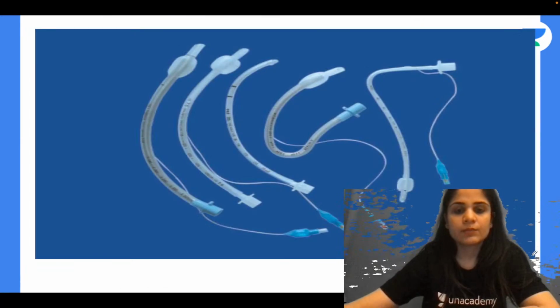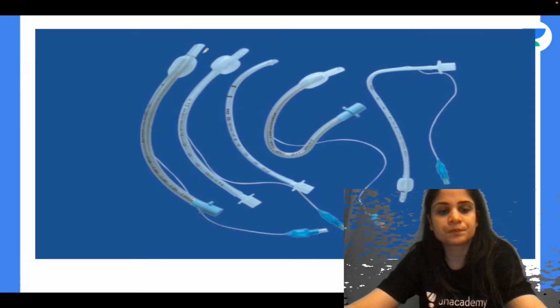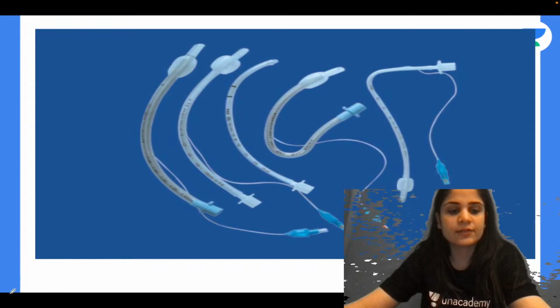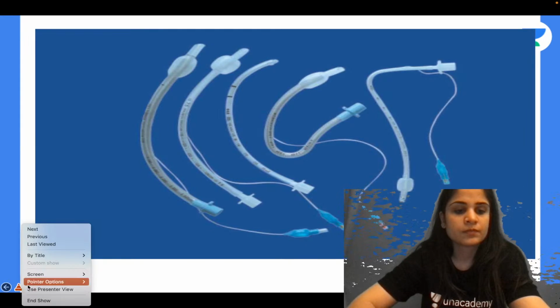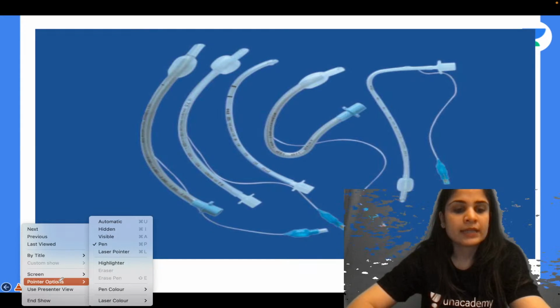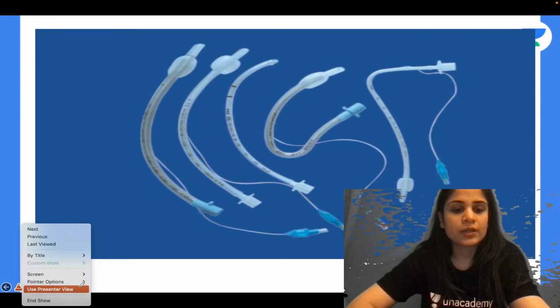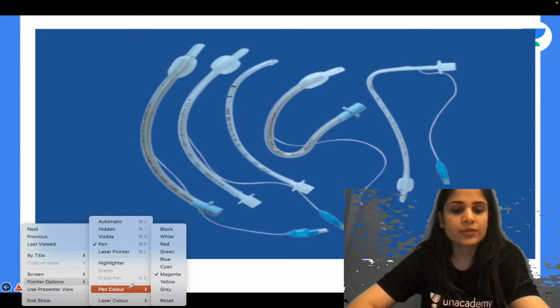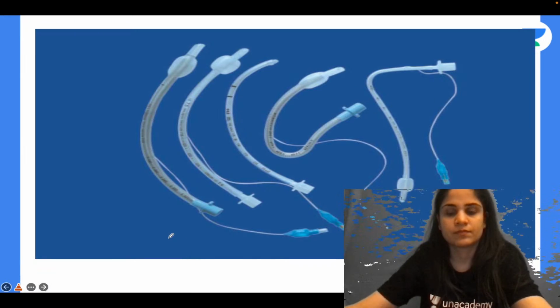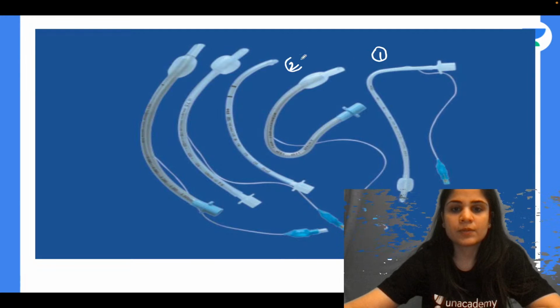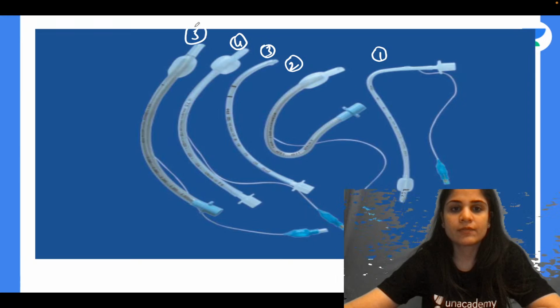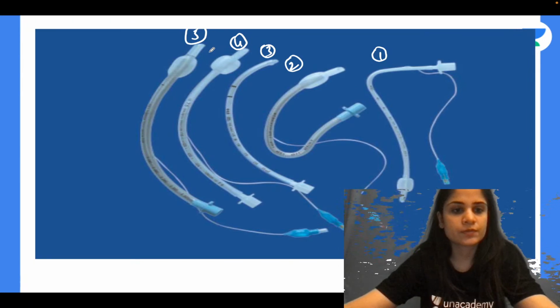Alright, moving on to our next picture. So you need to identify each and every part of this picture. Tell me what these different types of tubes are that you can see. You can see tube number 1, 2, 3, 4, 5. What are they individually used for?